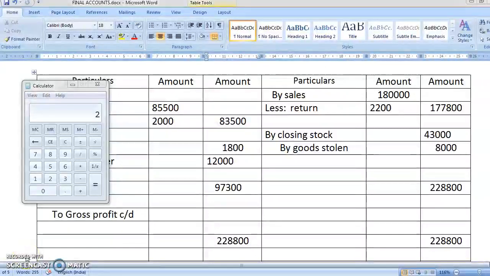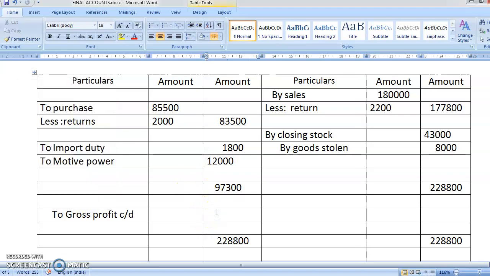Yes, 2,28,800 minus 97,300. So what is the difference? 1,31,500. So here it will come as 1,31,500. Okay, come on, you have to rub this off. We are just writing it because we should know which side is bigger. When the credit side is bigger, you're getting a profit. When the debit side is bigger, you're getting a loss.